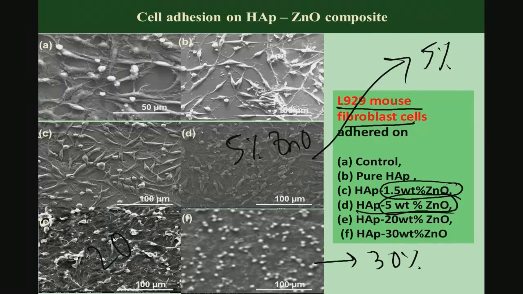Once you add 20% zinc oxide, here again it does not show a very regular spindle-like morphology like a fibroblast cell should exhibit, like in this case and this case. So, certainly you can say that 20%, 30% would not favor the cellular response the way lower zinc oxide content materials would essentially show.